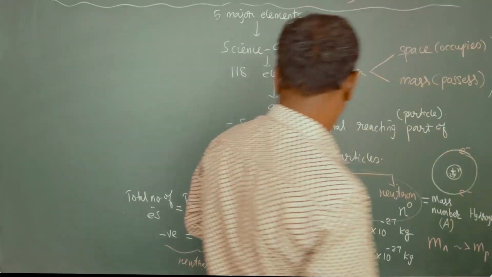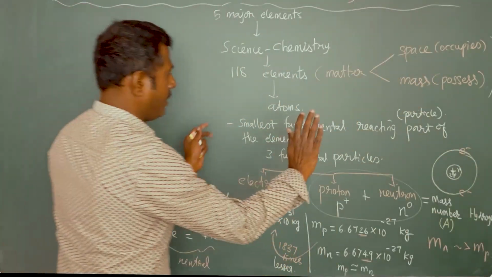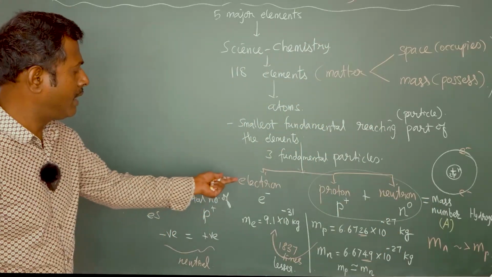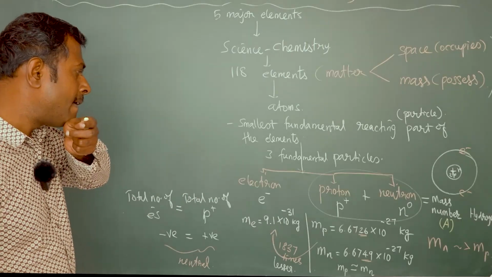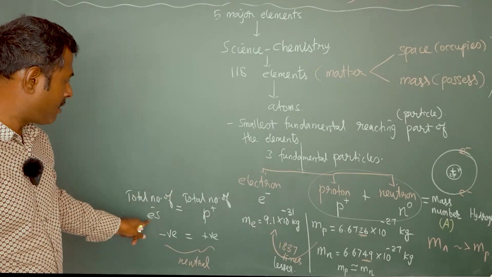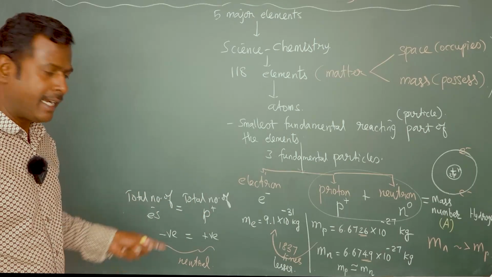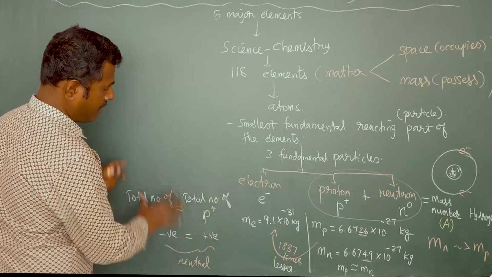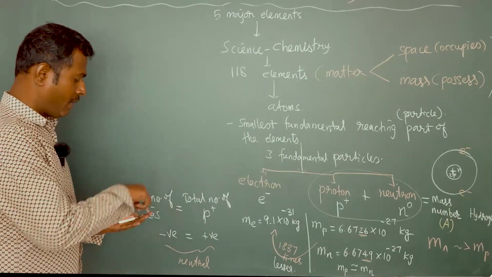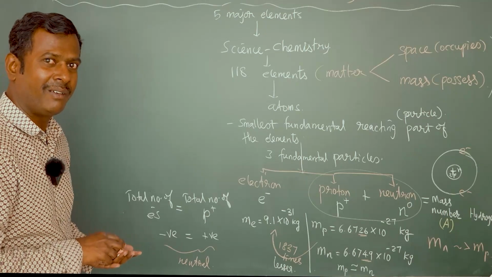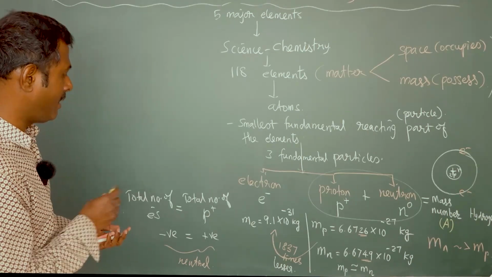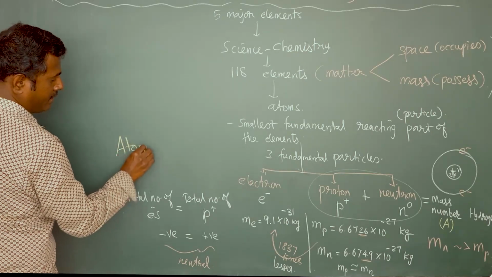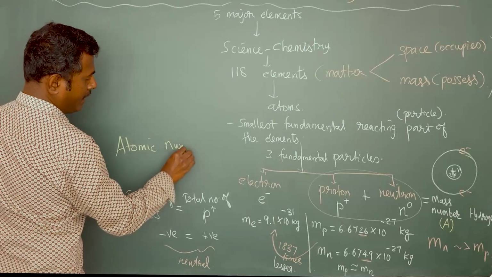Okay, so already I told that mass number includes only the number of protons and neutrons. What about the number of electrons? We know that the total number of electrons is equal to the total number of protons. An atom is always neutral, I told. So by using this concept, we can derive one more number. That number is actually called atomic number.